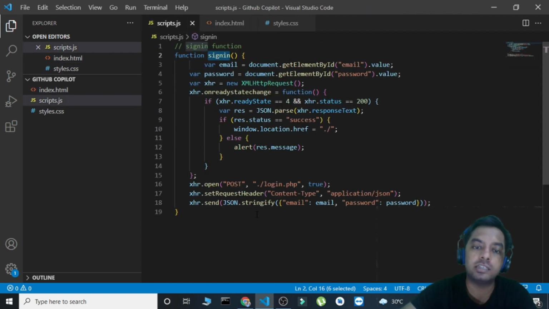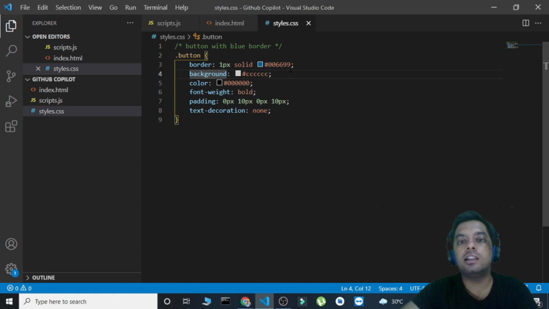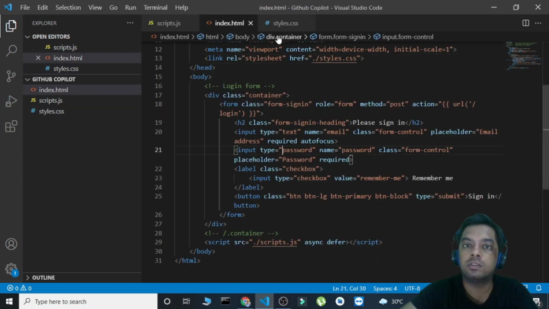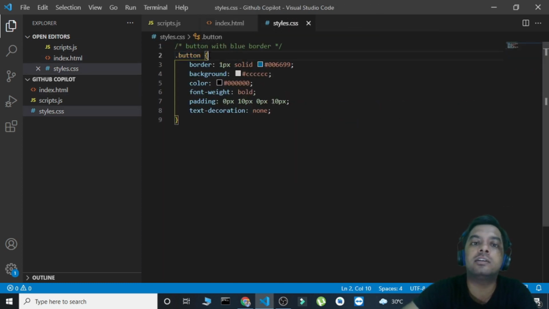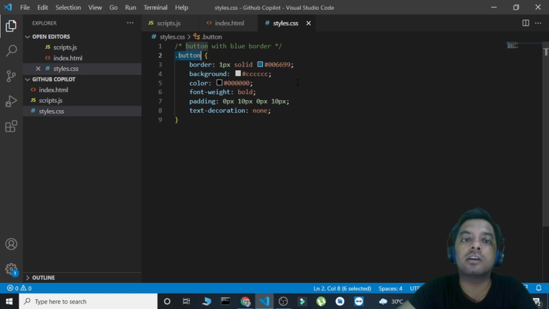Yeah, but what it is doing is providing us some code snippets. If I wanted a button, it is providing me the button, but still we need a developer. If you hire someone and ask them to just use GitHub Copilot, or you are simply using GitHub Copilot to generate the code, you hadn't added this dot button class, so nothing will work. Now the developer comes in use that he will generate a button using GitHub Copilot, then he'll add that class here, and then the button will start working.